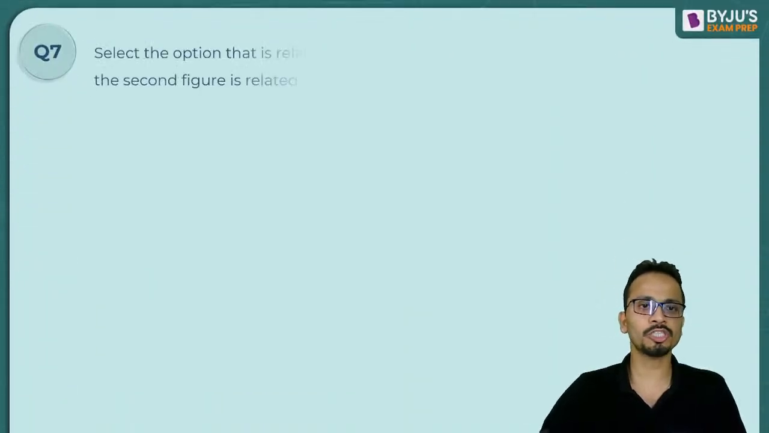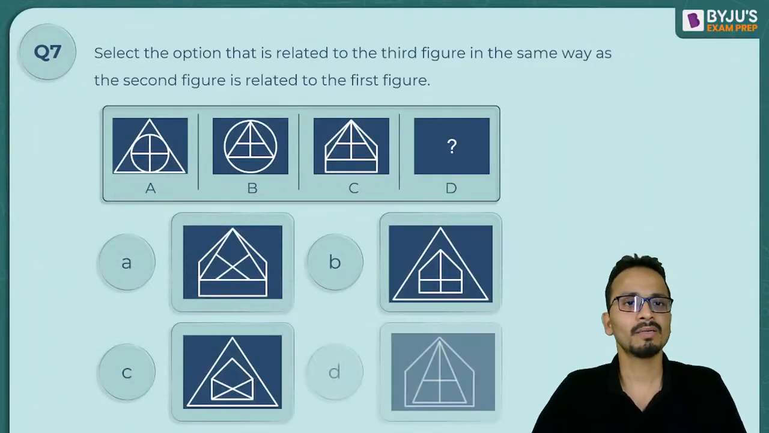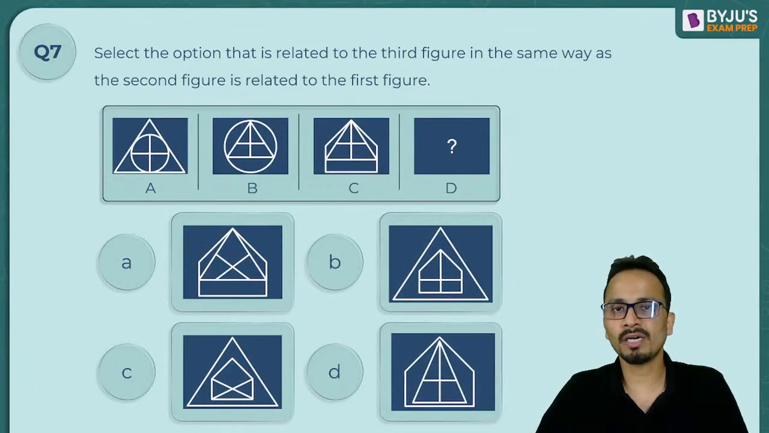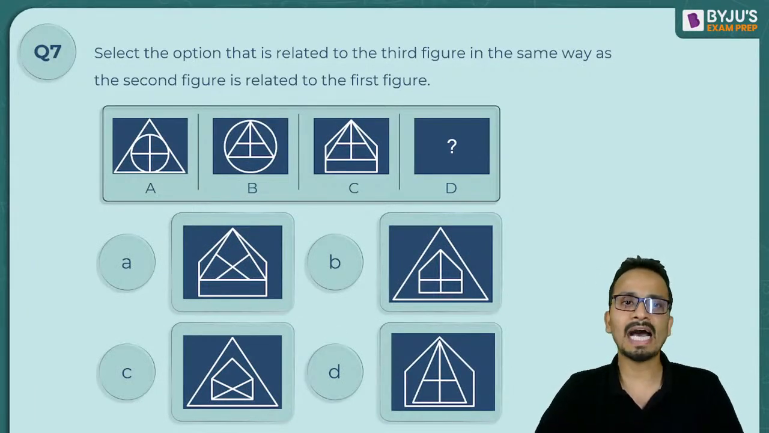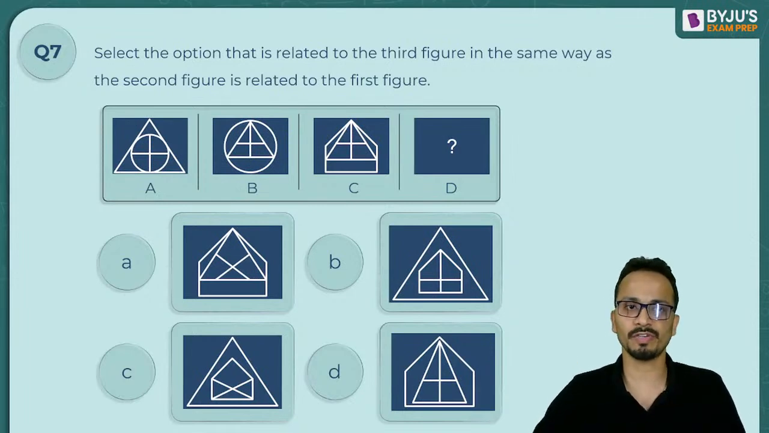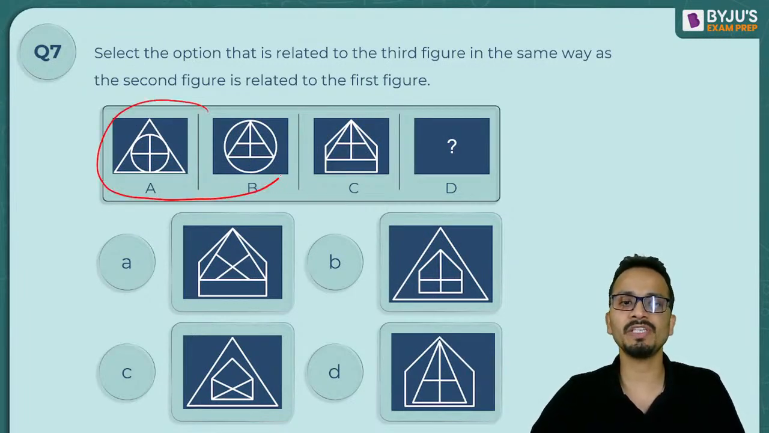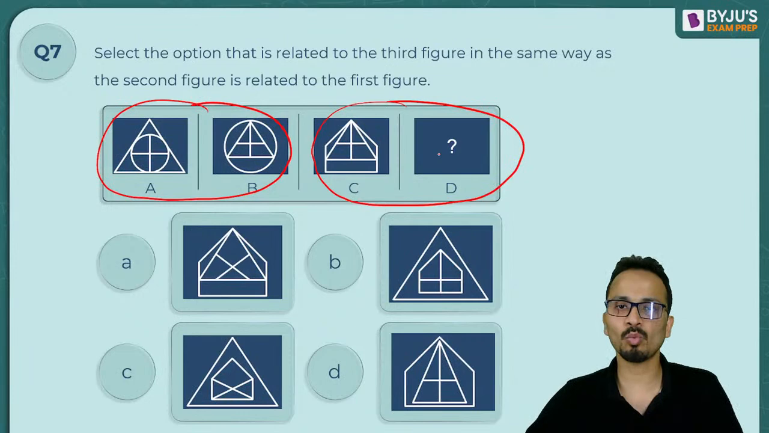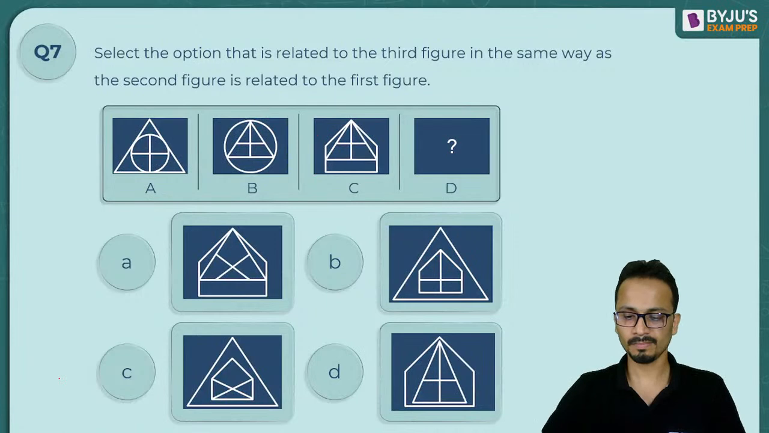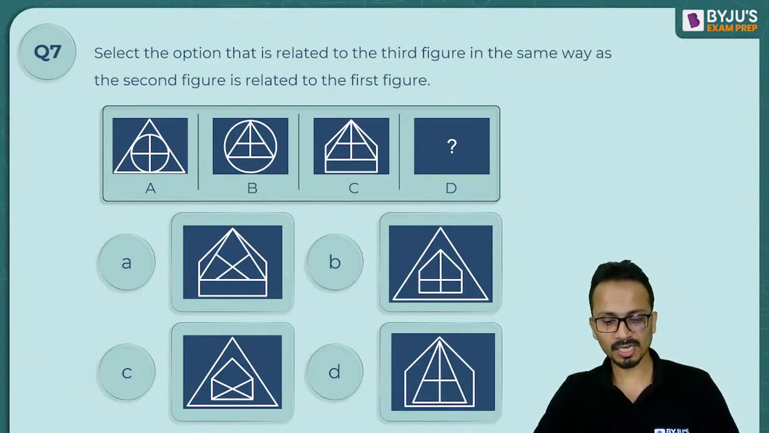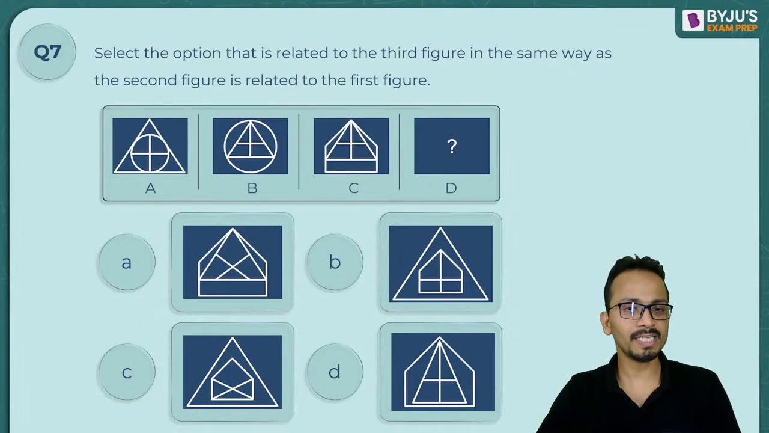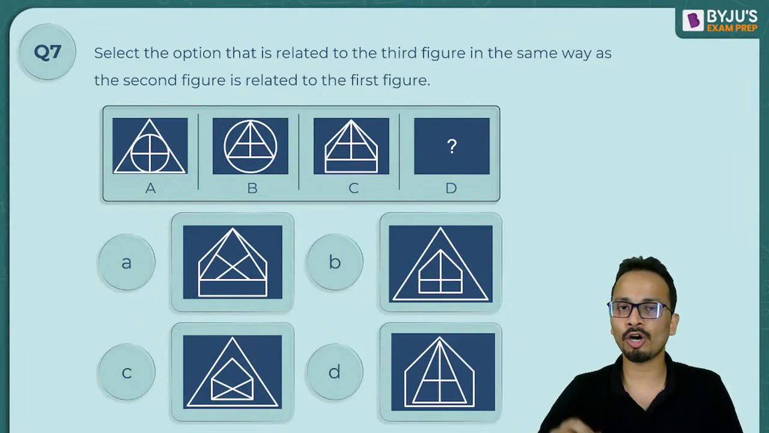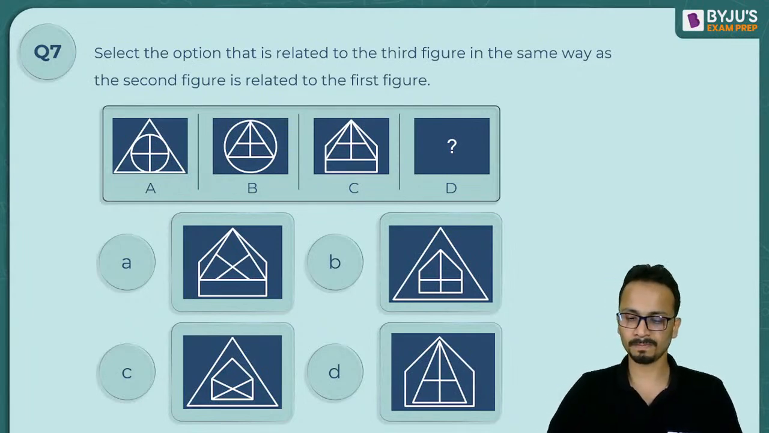Let's move on to the next question, question number 7. Select the option that is related to the third figure in the same way as the second figure is related to the first figure. So establish a relationship between these two and apply the same relationship to find out what will replace this question mark. Titiksha, hello. I believe you have joined a little late, so no problem. Once the session is over, please have a look at the recording of whatever questions you have left behind.